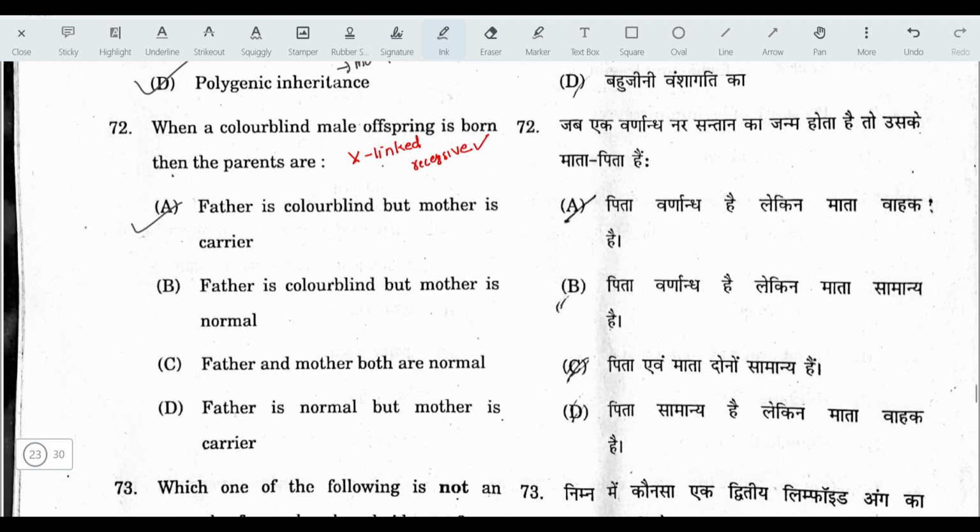A color blind male offspring inherits X chromosome with the defective gene from his carrier mother and Y chromosome from his father. In a male offspring, a single X chromosome can cause color blindness.